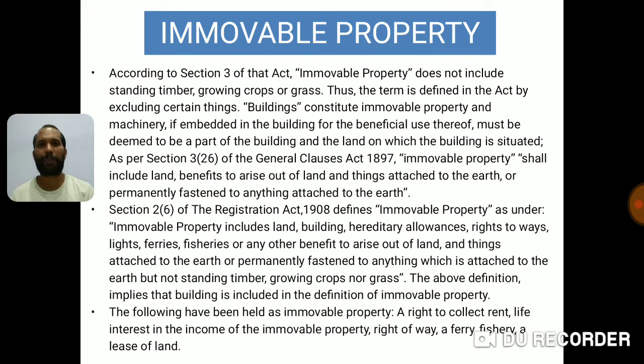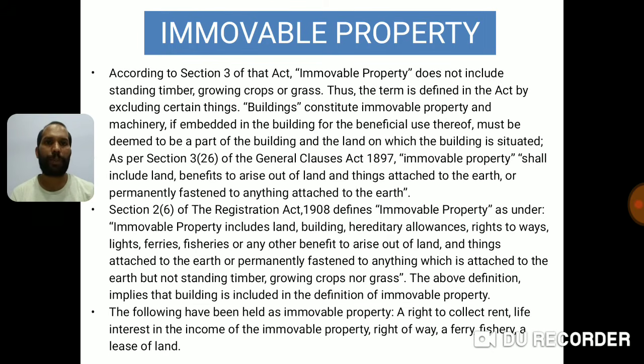So what is movable property? You can definitely take these three things, that is standing timber, growing crops and grass, as movable property because they have very clearly defined they are not immovable property. Let's understand at a later stage why they are not covered under immovable property. I will explain that. Let's continue with the definition. Thus, the term is defined in the Act by excluding certain things.